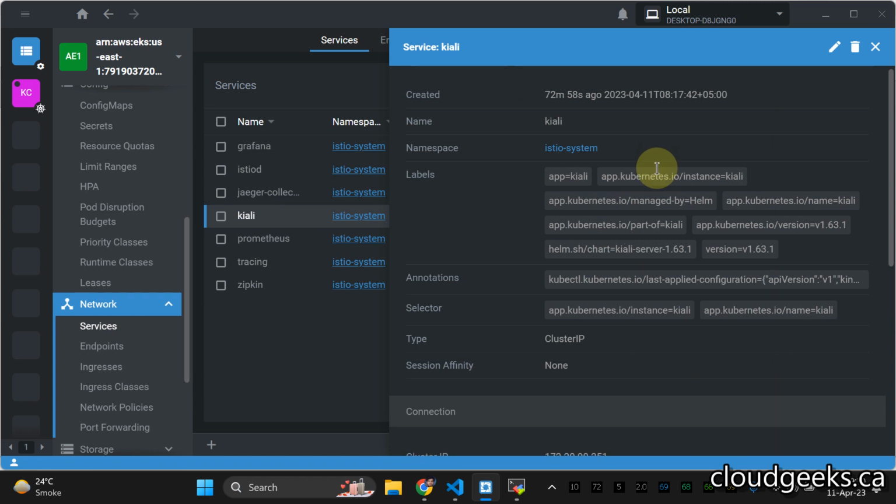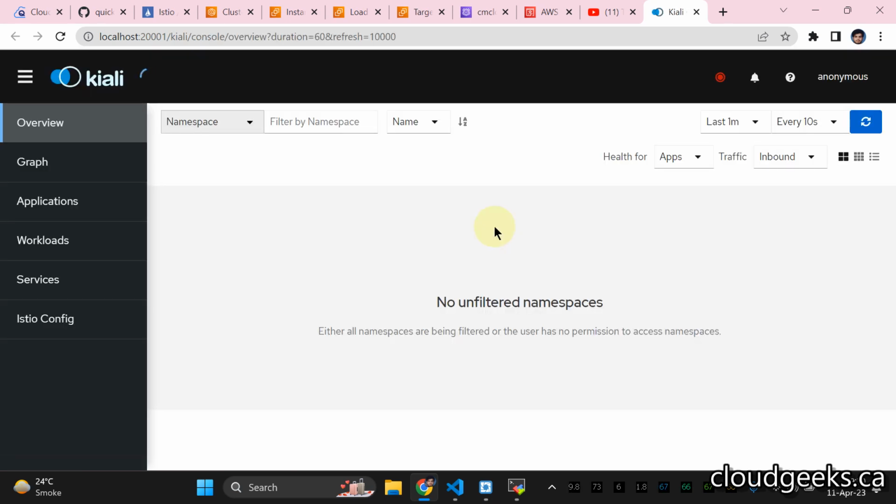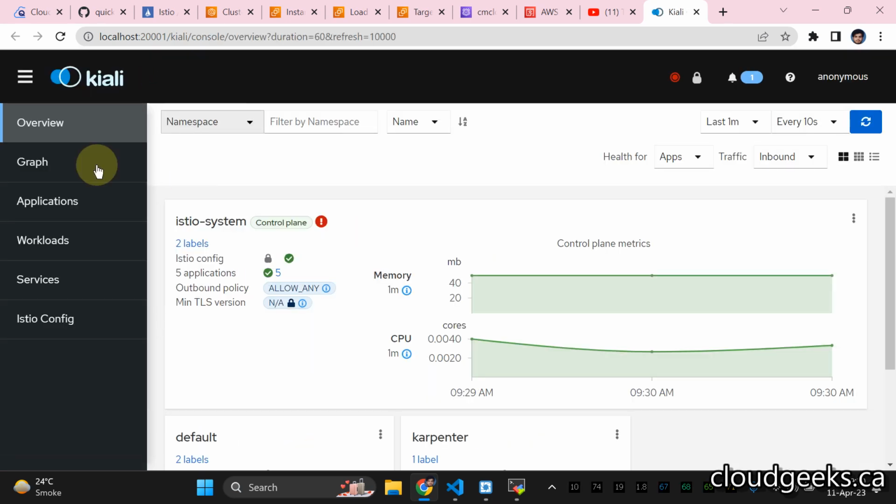I'm going to take another Kiali port forwarding, and you can do it through the command line as well, but definitely I'm using Lens. So you can use Lens. It is a very convenient way to manage your clusters. So I've already made a video with regard to that. You can watch that particular video, right?